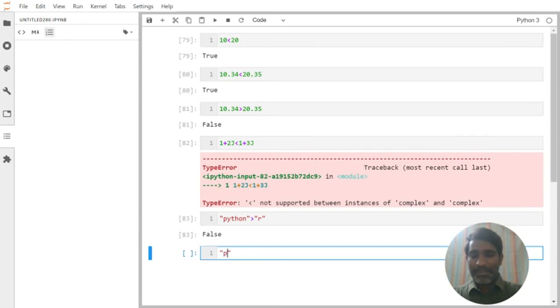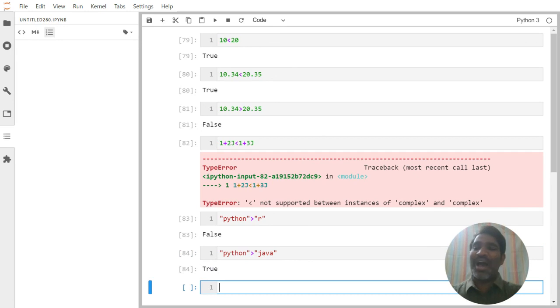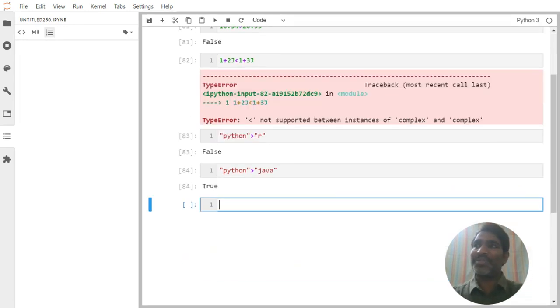Suppose I am trying to compare the same Python with Java. Just going item by item, alphabet by alphabet, it compares. So it's saying true. P's ASCII value is more than J's. Like that, strings are also comparable. Item by item, it's going to compare.